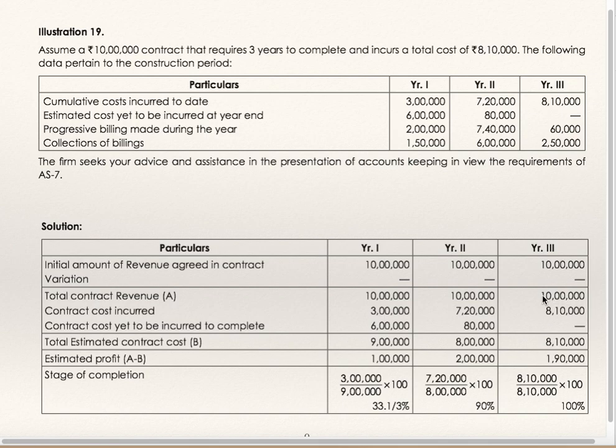Third year: total contract revenue 10 lakh, cost incurred till date is 8 lakhs 10,000, future expected costs are nil. Estimated total contract cost is 8 lakh 10,000, profit is 1 lakh 90,000. Stage of completion is 8 lakh 10,000 divided by 8 lakh 10,000 into 100, which is equal to 100%.